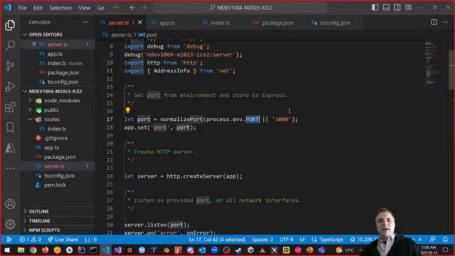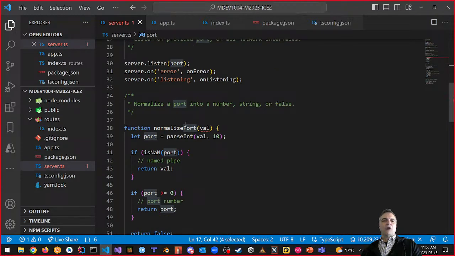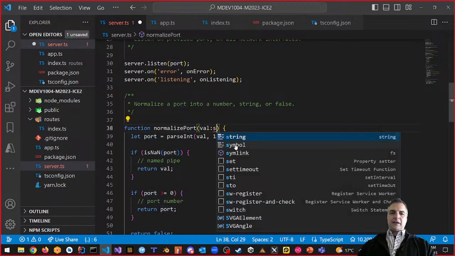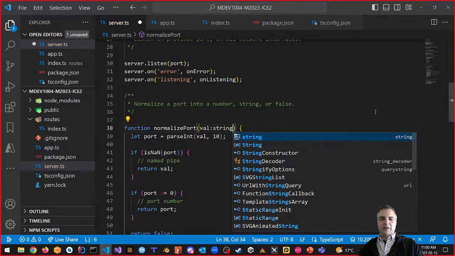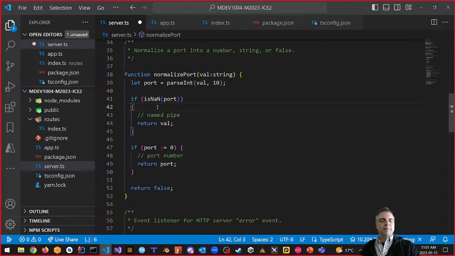But this 3000 is a string, right? And normalizedPort is either this or this, and we don't know what this is, so we could say that our normalizedPort should take a string. Let's take a look at that. If we said it takes a string, we can say that that's okay, right? And then basically what it says is if port is not a number, then return the val.